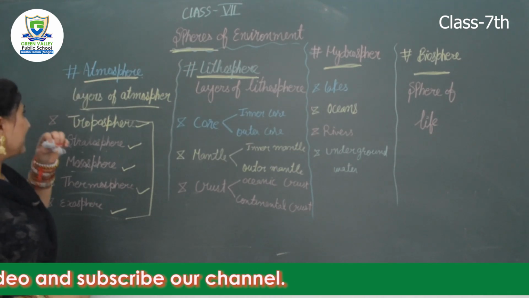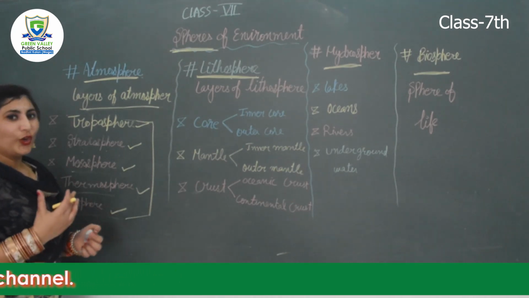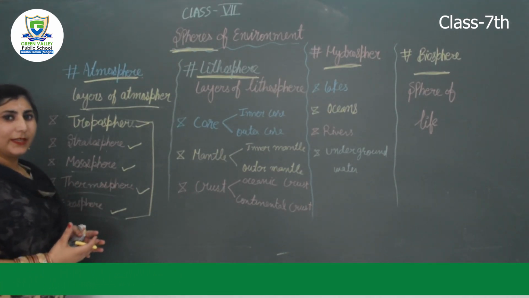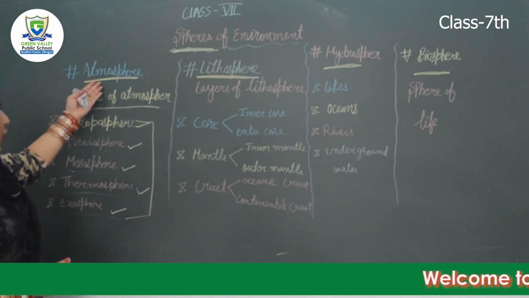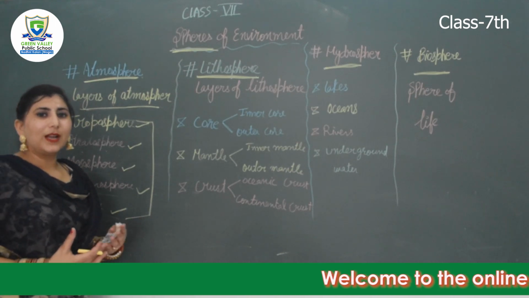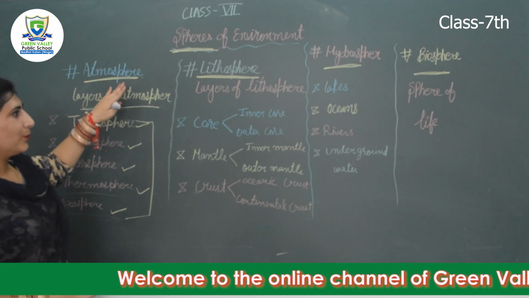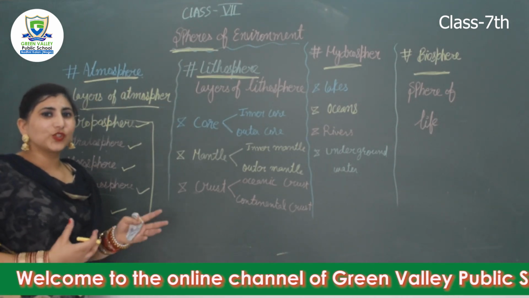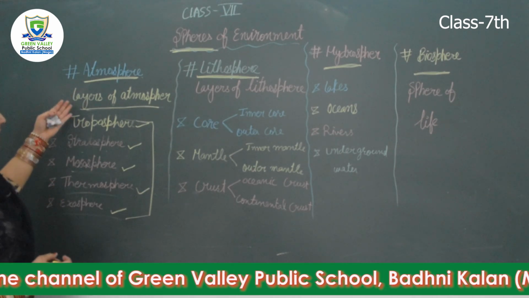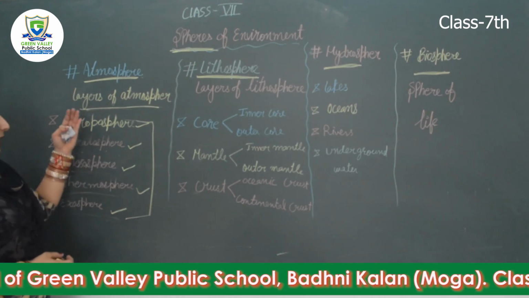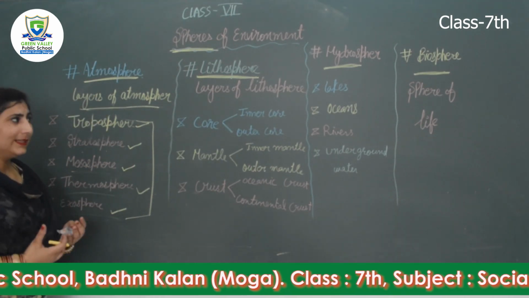Atmosphere is responsible for the growth of human beings. Water vapor present in the atmosphere affects the climate. The atmosphere protects us from the ultraviolet rays, and carbon dioxide present in the atmosphere absorbs the heat, which is used by the plants for photosynthesis. So these are the features of atmosphere. We can consider it as air by which we are getting the gases.